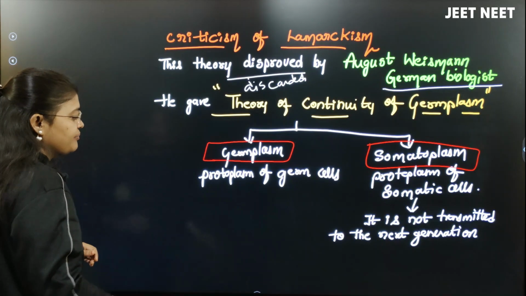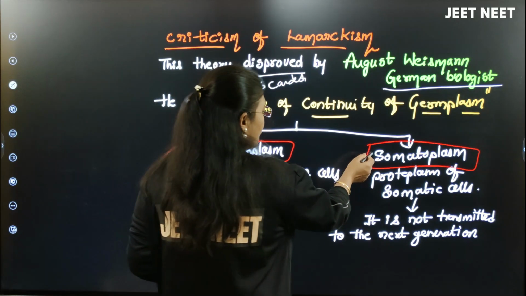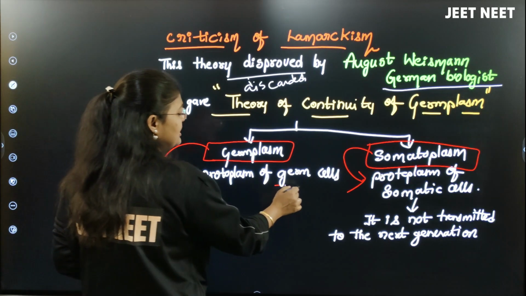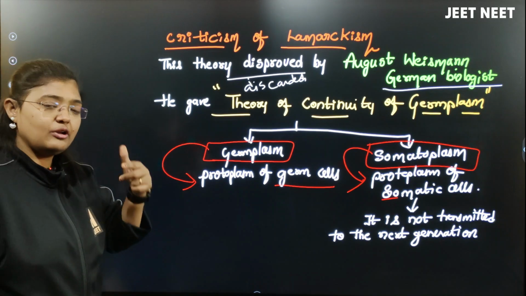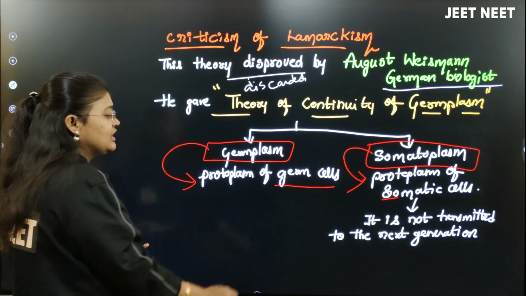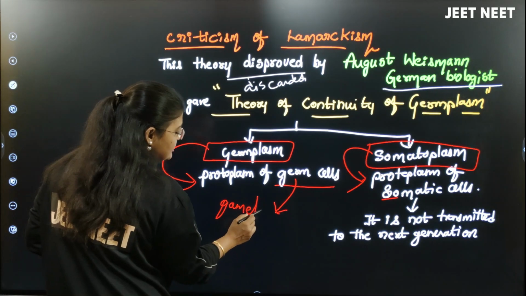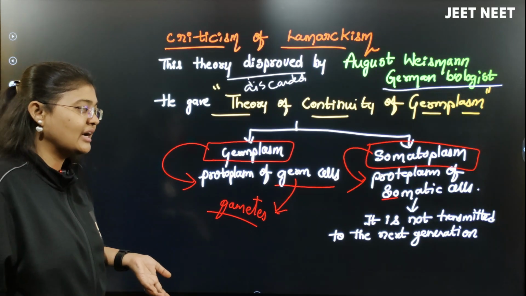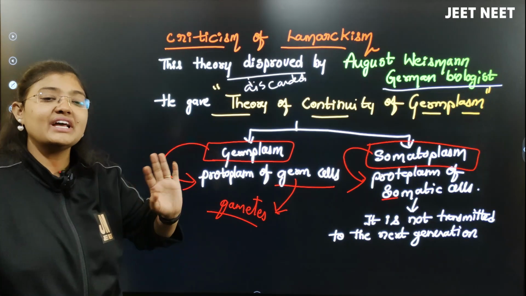What is germplasm? That is the protoplasm of the germ cells, and somatoplasm is the protoplasm of the somatic cells. In our body, we know that we have germ cells and somatic cells. So in every organism, there will be two protoplasms: one is germplasm and the other is somatoplasm. Germplasm is helpful for the formation of gametes, and somatoplasm, or the somatic cells, is helpful to form the body. Somatic cells are never transmitted to the next generation.